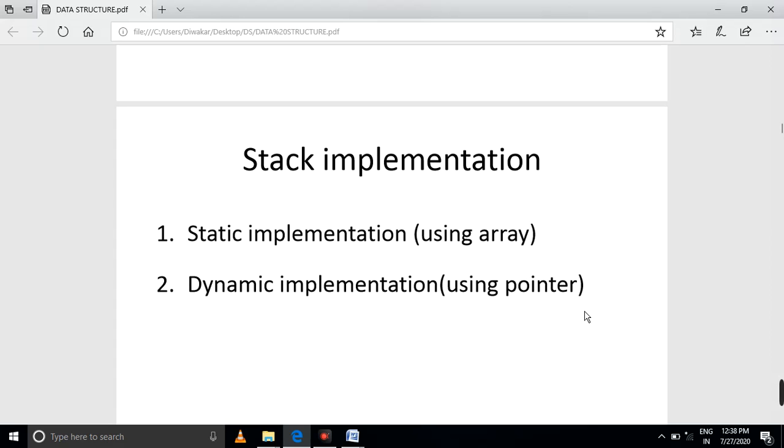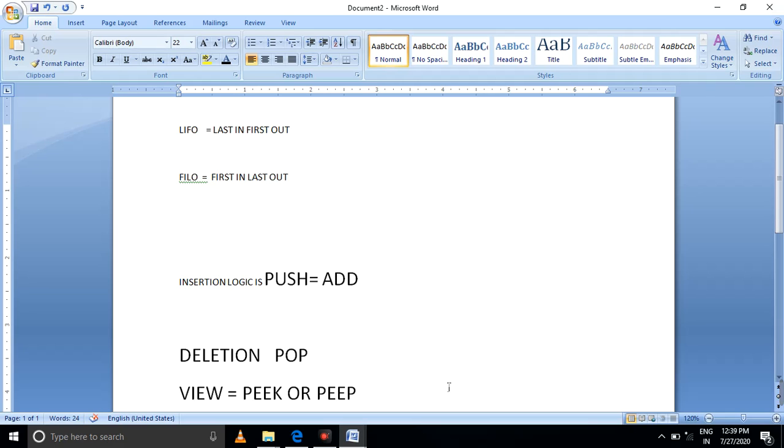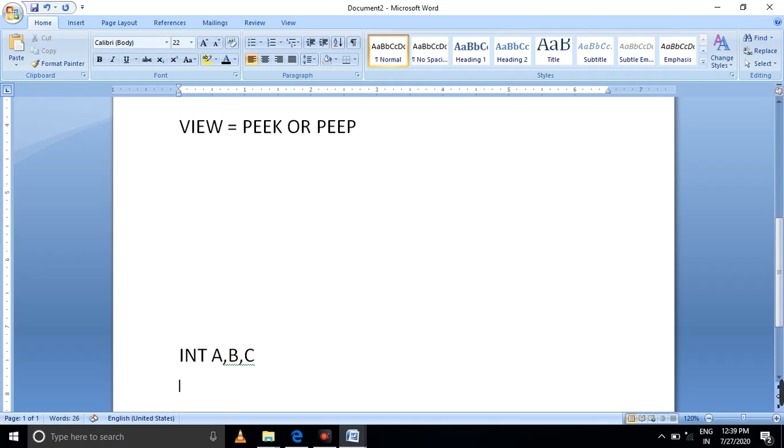I think you already know static and dynamic. In static, the values change when the program is compiled and run. Otherwise in dynamic, the size is fixed. I give you one example, orally, without executing a program. For example, integer a, b, c.